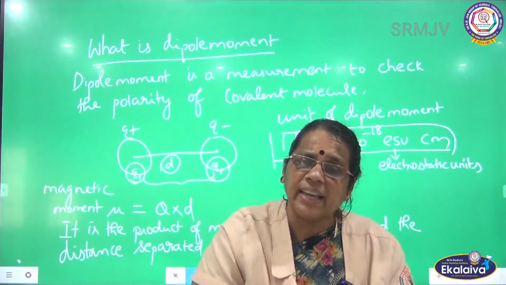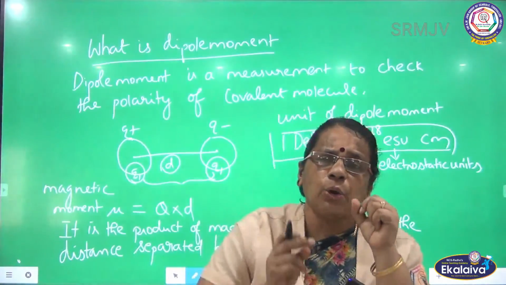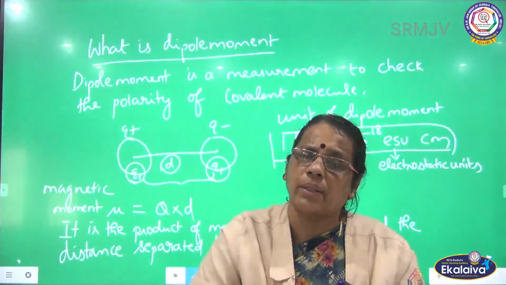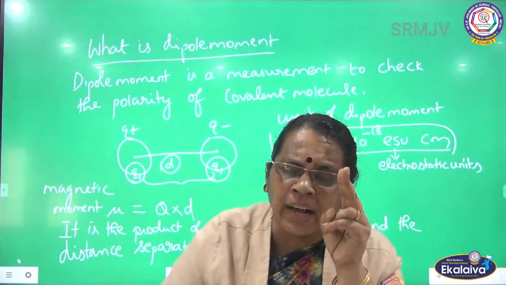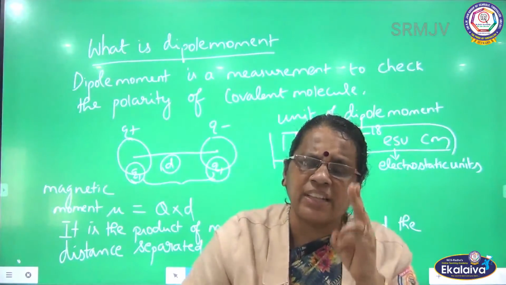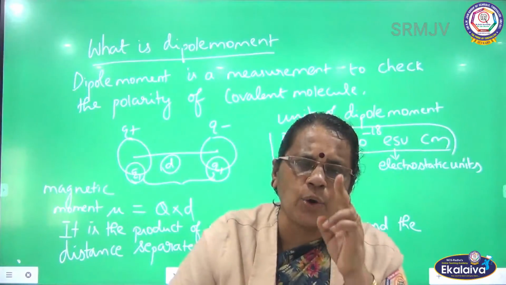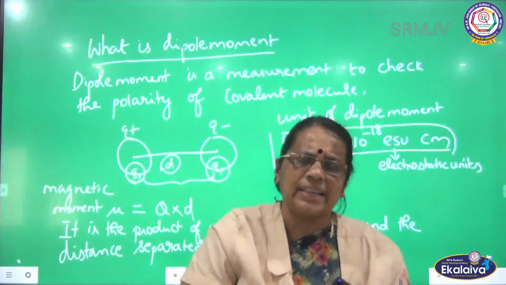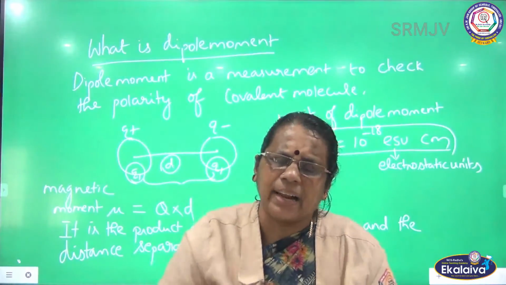What is a polar molecule? A molecule that has partial positive and negative charges developed on it. You can see a molecule where there are two dissimilar atoms whose electronegativity differences are greater. In such a case, the highly electronegative atom pulls the electron pair towards itself. On the other hand, the other atom will lose the electron pair.